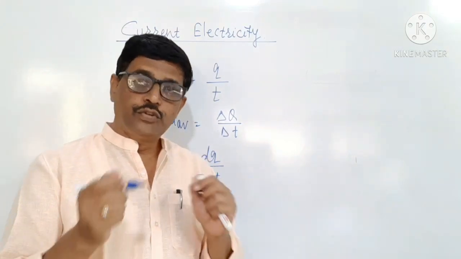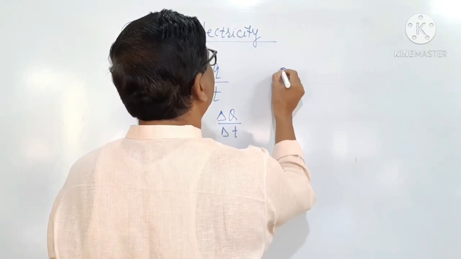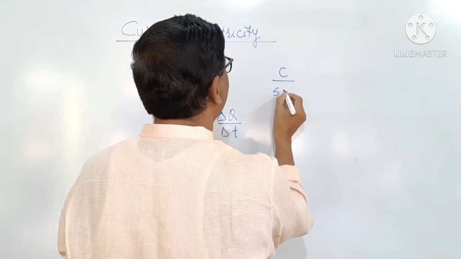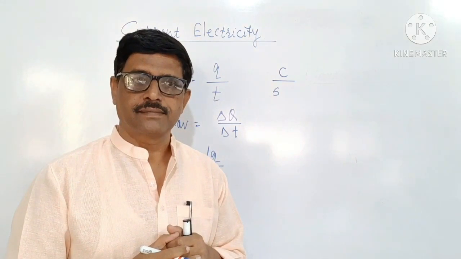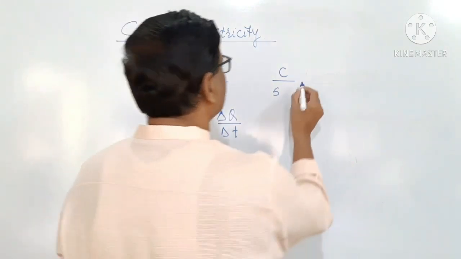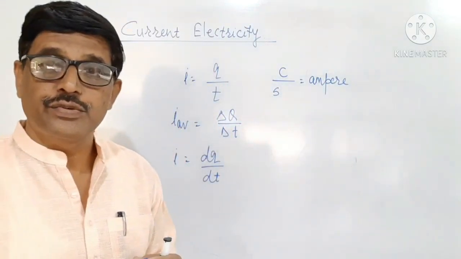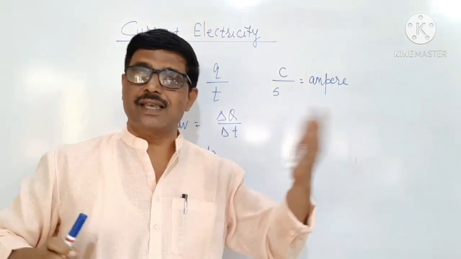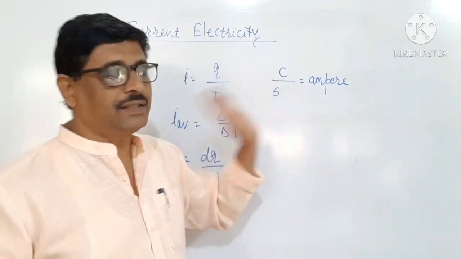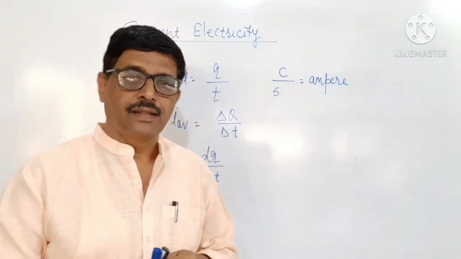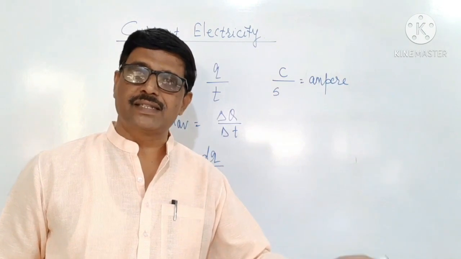Now, the unit of current. Obviously, what we expect is that the unit of charge is coulomb and the unit of time is second. Therefore, the unit of current is coulomb per second. But coulomb per second is equal to ampere, and the ampere is taken as the base unit in the SI system of units as a unit of current. And 1 ampere is equal to 1 coulomb per second. How it comes, that we will see later.